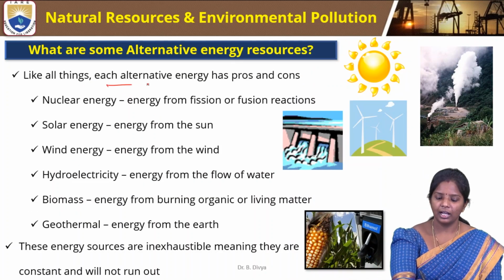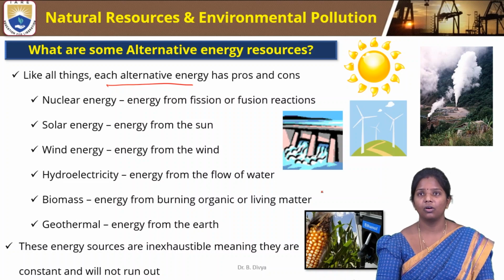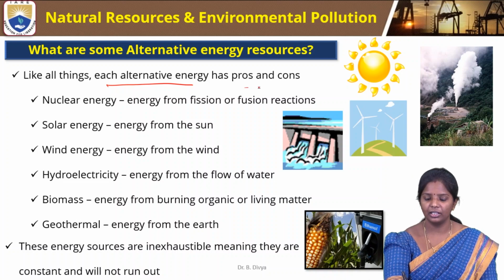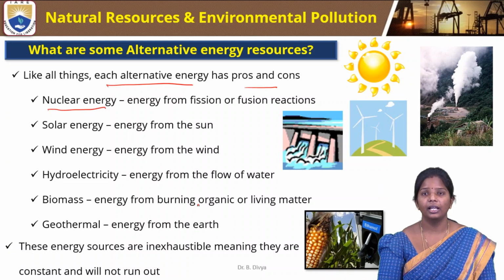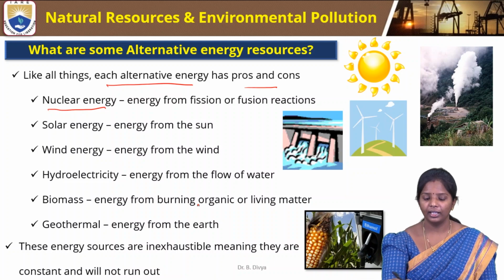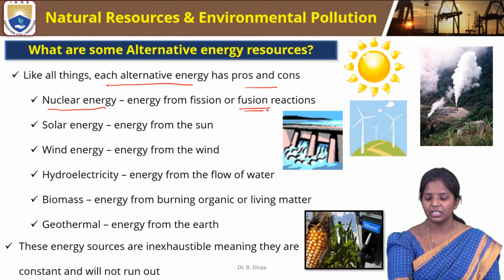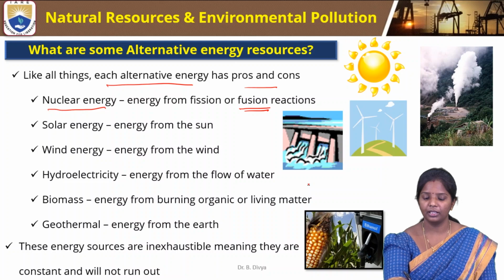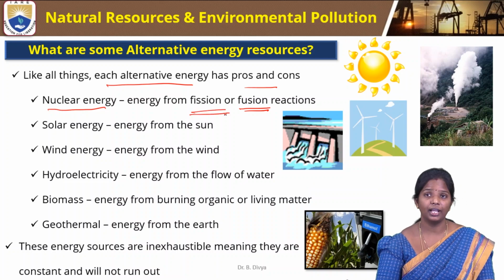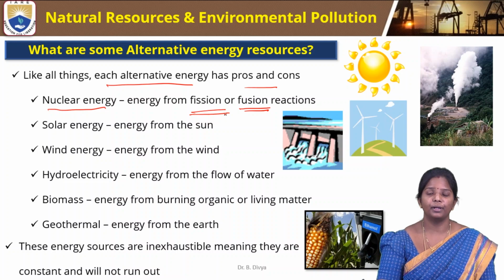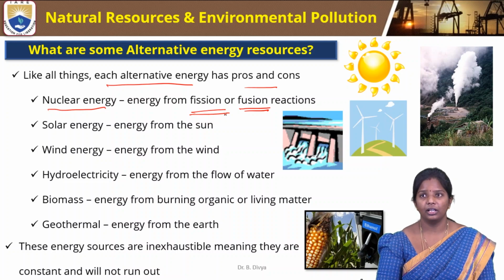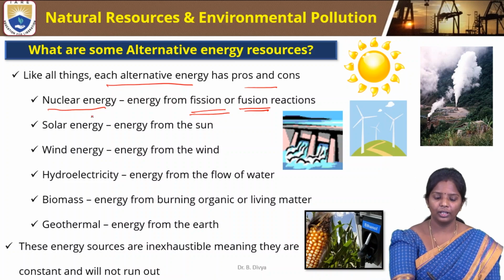Like all things, each alternate resource has some pros and cons, advantages and disadvantages. One of them is nuclear energy from fission or fusion reactions. The splitting or adding up of some elements will cause fission or fusion reactions, producing exothermic energy. They come under nuclear energy, which is most widely used in nuclear reactors.